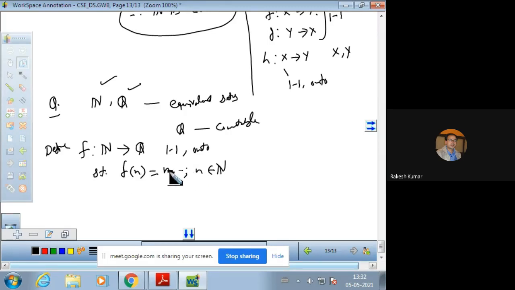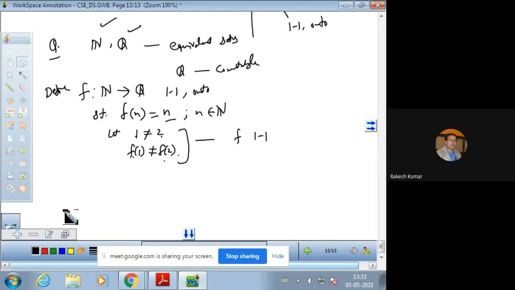Clearly it is one-one. We have just proved, because suppose we have two distinct elements. Let two natural numbers be 1 and 2. Both are not equal, then obviously f of 1 will not be equal to f of 2. This is the suitable example because f of 1 comes out to be 1 by this argument and f of 2 comes out to be 2, and 1 is not equal to 2. So if elements are not equal, then images are also not equal. So this gives us that f is a 1-1 mapping.